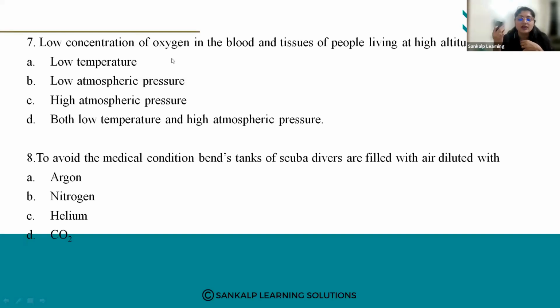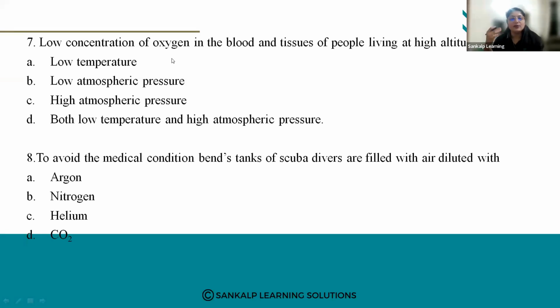Because as the concentration of oxygen is less in the blood and tissues, it refers to the fact that oxygen, as it is a gas, has to dissolve in blood and in tissues. When the oxygen concentration is higher, the solubility of oxygen will also be more.